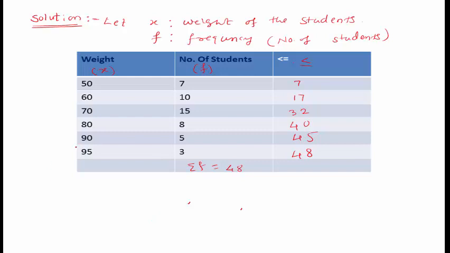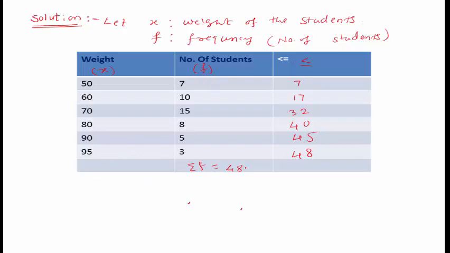Then we have this data and we have to find the median weight. The variable x has all the values in ascending order: 50, 60, 70, 80, 90, 95. All the values are in ascending order, so there is no need to arrange the data.